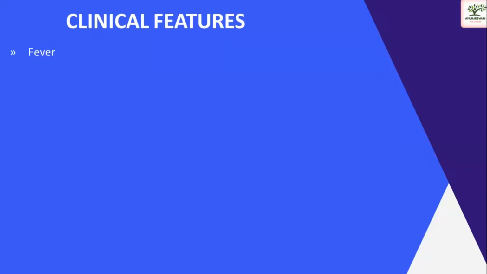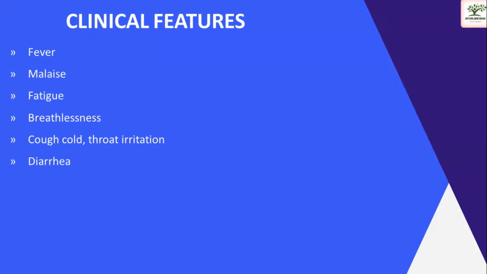So how does the patient present? With fever, general malaise, fatigue, breathlessness, cough, cold, and throat irritation. Some of the patients may present with diarrhea and vomiting. So we have three categories of clinical features. Mild: 80% of people fall under mild clinical features, where they just have simple cough, cold, like the influenza fever. Moderate: 15% of cases present with severe fever more than 100.4 degrees Fahrenheit, and start to have breathlessness and severe body ache. Okay, and productive cough. And severe: 5% of cases enter into acute respiratory distress syndrome, and there will be multi-system involvement.